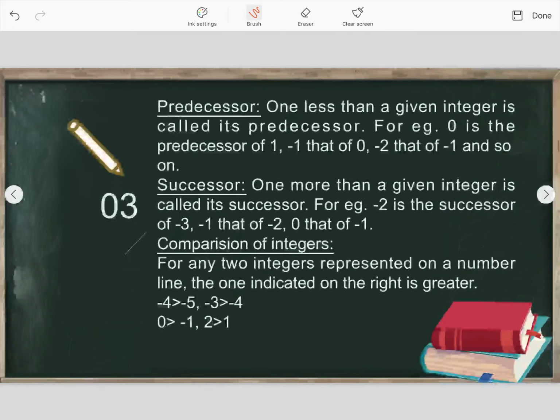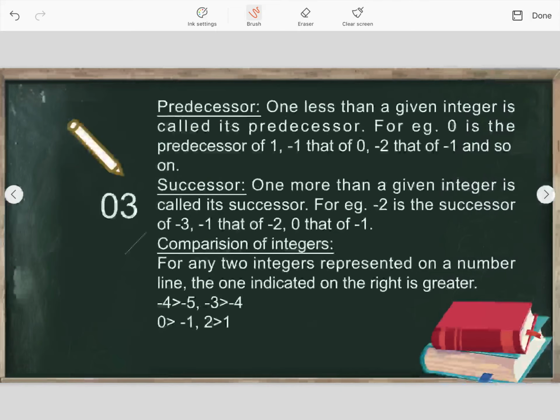Now we are going to study what a predecessor is, what a successor is, and how to compare integers. Okay, comparison means nothing but greater than or less than. We'll be doing some questions also. We'll discuss, then we'll do some questions.